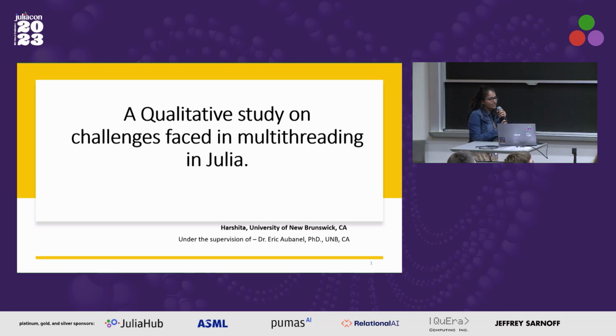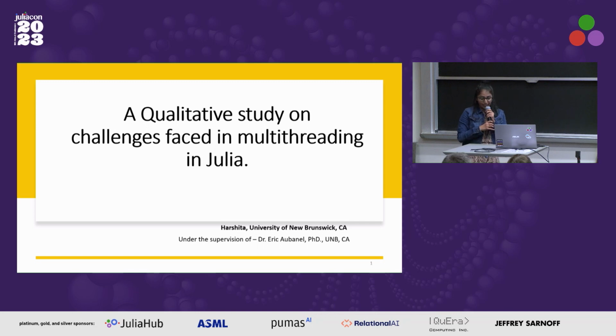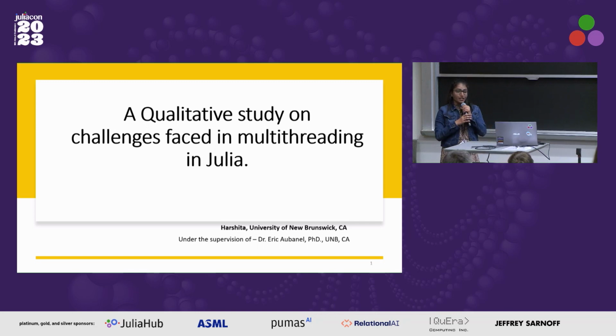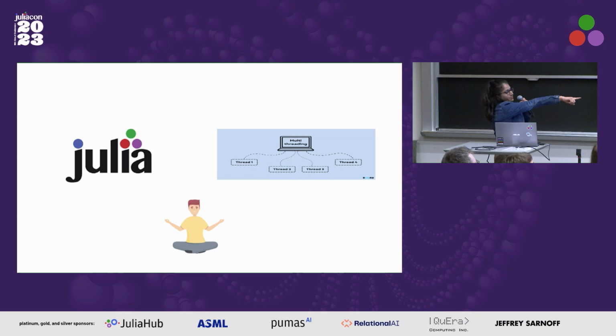This is a study that I did when I started working on Julia. I remember I was taking my course on Julia with parallel programming, and I wrote my first multi-threaded code, and it crashed. There was false sharing happening, race conditions happening. There were so many things happening that I couldn't understand. So I thought, let's take a pitch on this and work on what challenges people like me, who don't know anything about Julia, face.